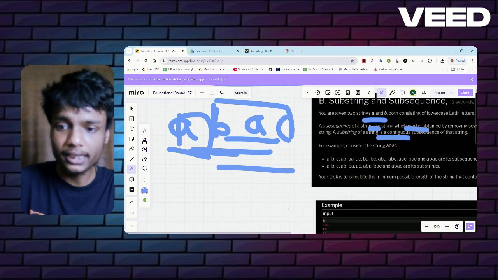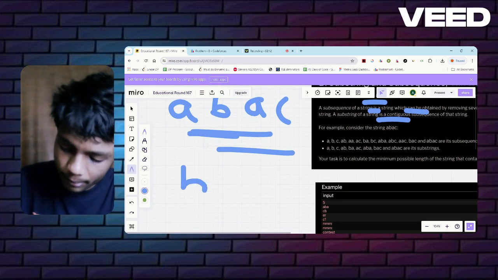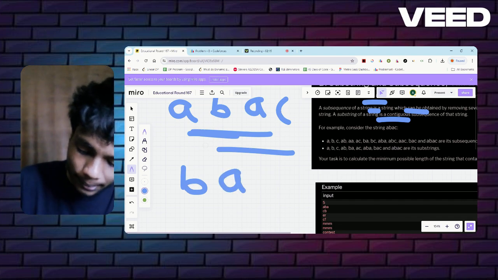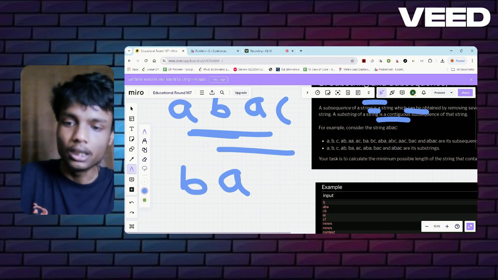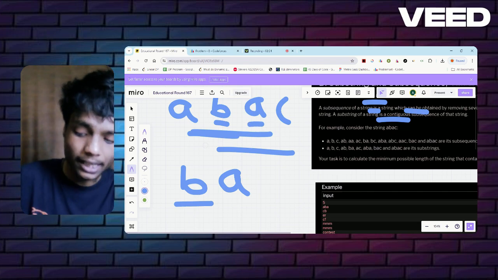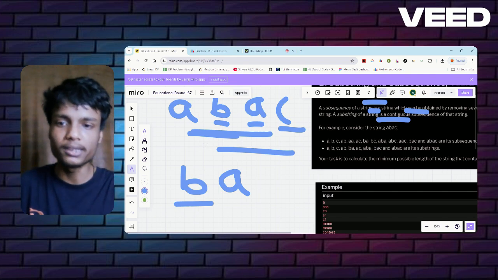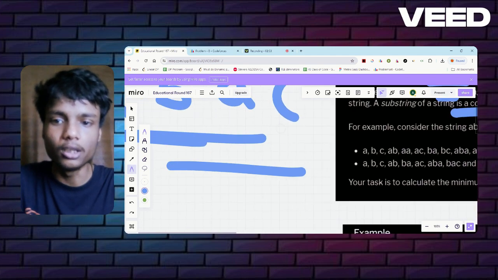Let's suppose I cannot pick B first and then pick A, A, C thinking that it is a subsequence. No, it is not. I can pick only in order. Suppose I have picked B, now I can pick this A only and from this C only, and it depends on me which character I'm going to pick. So I think the difference between a substring and subsequence must be clear.